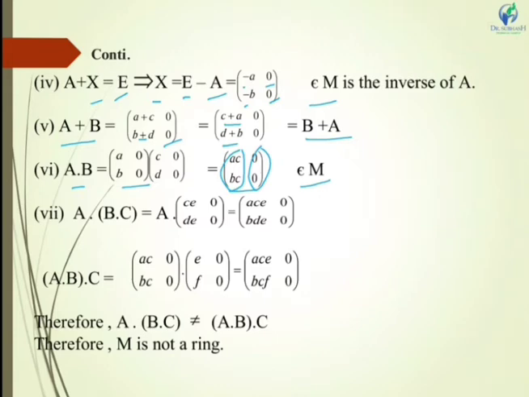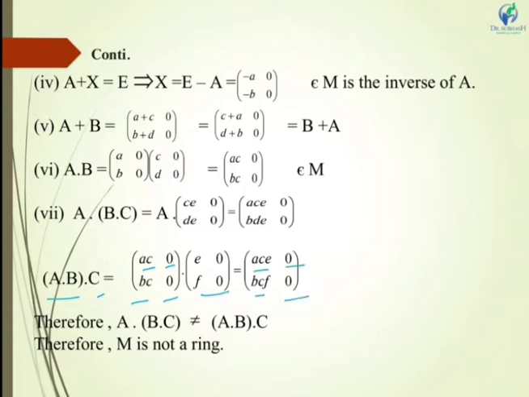Now let us see whether associativity with respect to multiplication is satisfied or not. Now A into B into C: A I am keeping as it is. When I multiply B and C, I get CE 0, DE 0. When I multiply this with A, I get ACE 0 and BDE 0. Now I am taking the other side, A into B into C. When I multiply AB, I get AC 0, BC 0. Into matrix C, I get ACE 0, BCF 0.